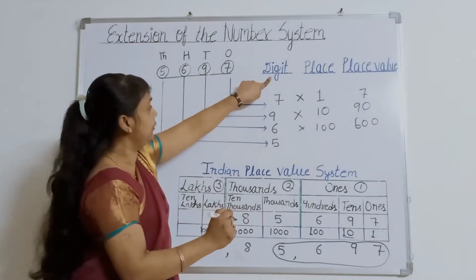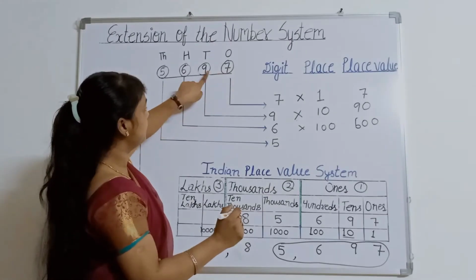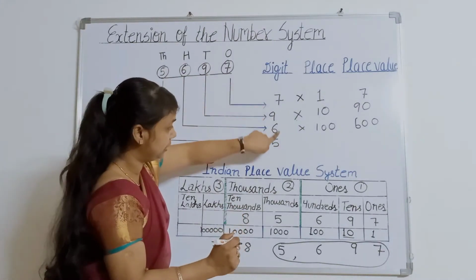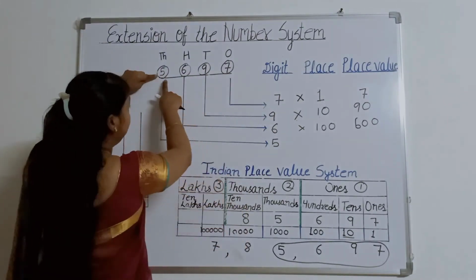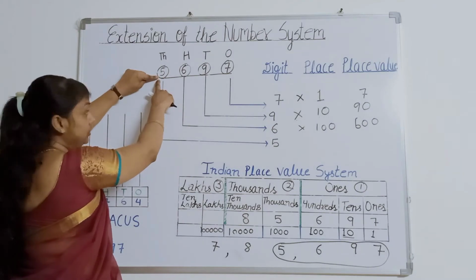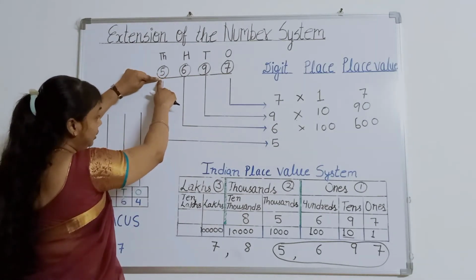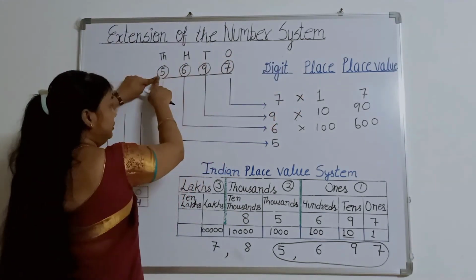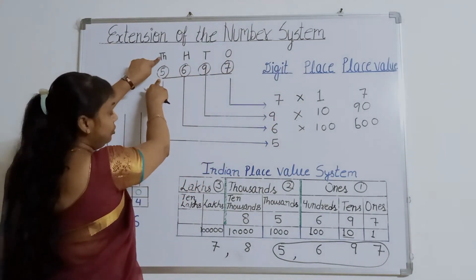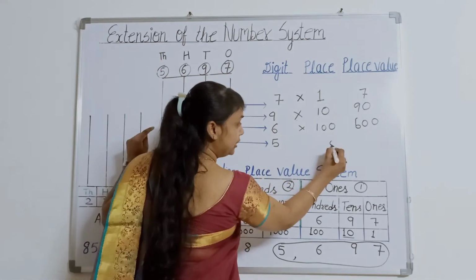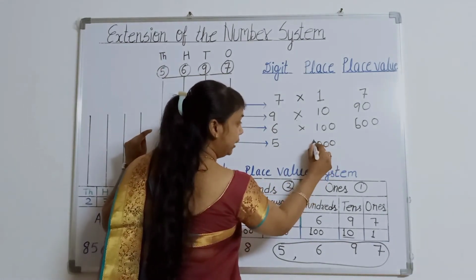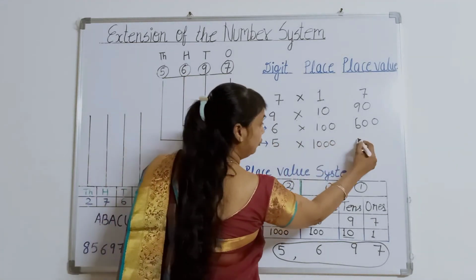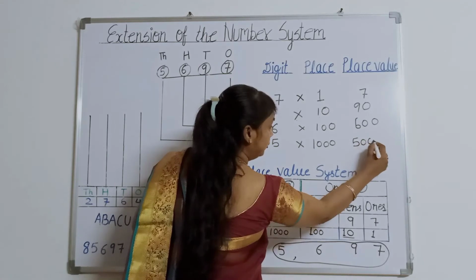How many digits are there? 4. One is this, second is this, third is this, and fourth is this. Same I have written here. Now, what is the place of this digit? The place of this number is 1000. 1000 means 3 zeros, 1, 2, 3 and 1. Now when we do multiplication of 5 with 1000, what do we get? 5 and 3 zeros.